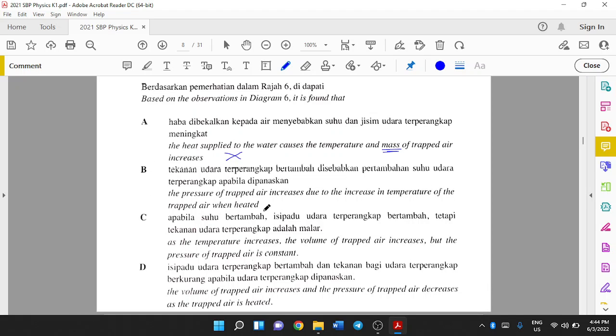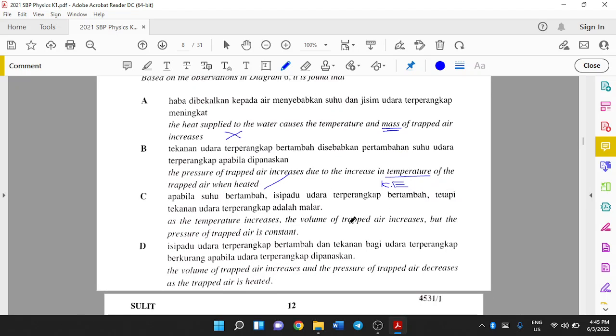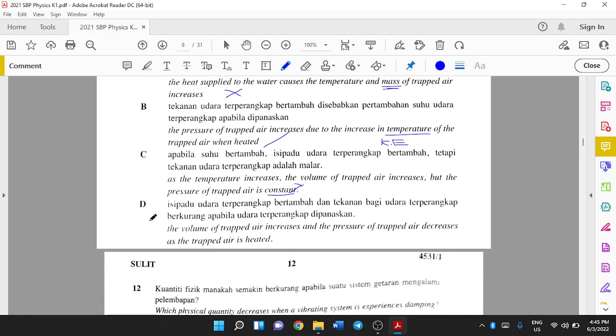The pressure of trapped air increases due to the increase in temperature of the trapped air when heated. This is true because when the temperature increases, the kinetic energy of the particles increases, so the particles collide more frequently with the wall of the syringe, so the pressure increases. As the temperature increases, the volume of trapped air increases, but the pressure is constant. No, the pressure is not constant. The pressure should be increasing. The volume increases and the pressure decreases? No. When your temperature increases, your pressure should also be increasing. So the answer is B.